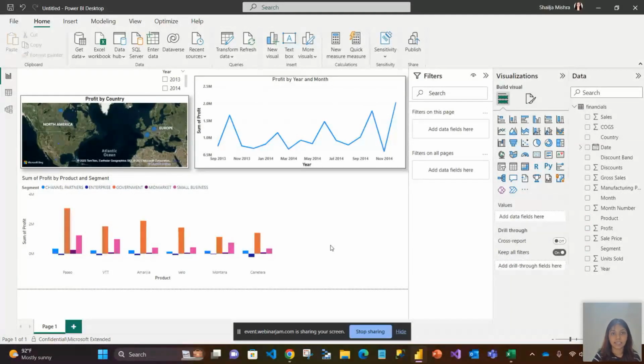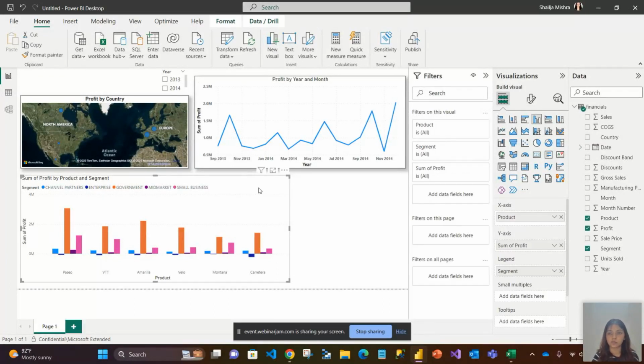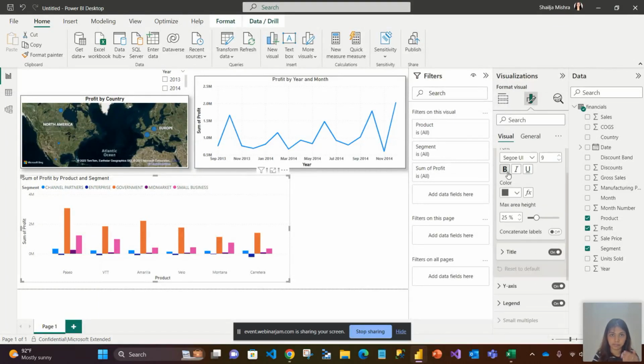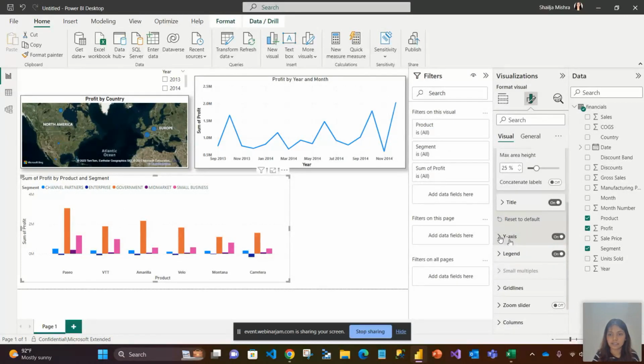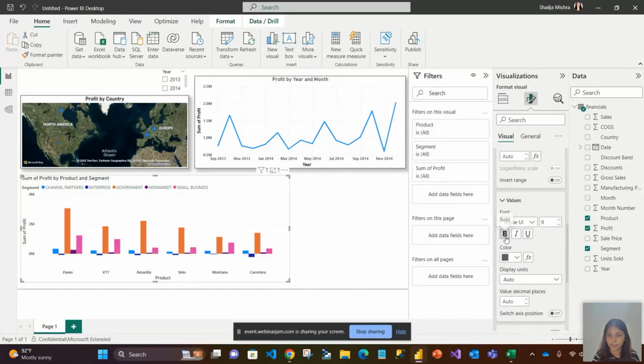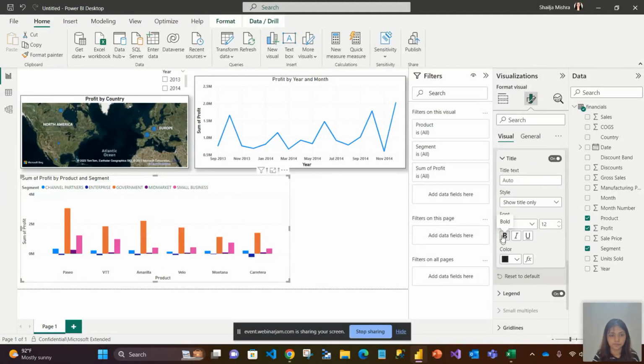Now, the second task, if you remember, first task is build your visual, second task is format your visual. I go here, I can do a lot of things. Mostly, I try to make it more visible, so I bold everything. On the Y axis also, I try to bold values and title. Let me bold the title also.